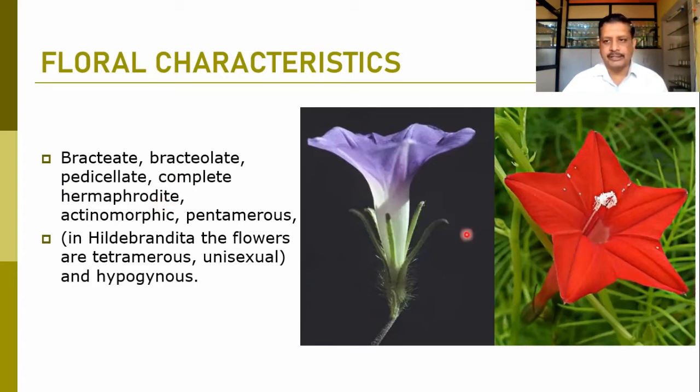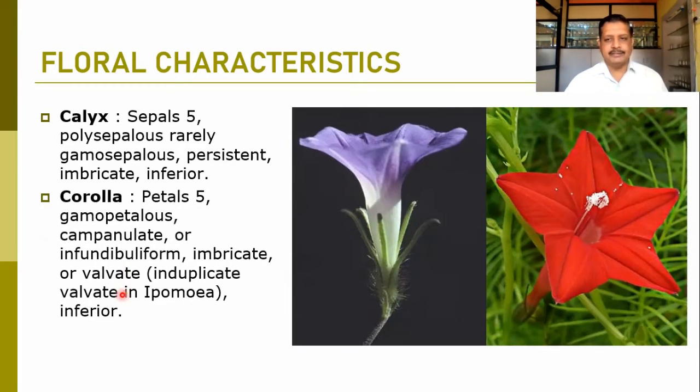It is actinomorphic, where all the corolla whorls are of equal size and shape. And these are mostly pentamerous, where the whorls calyx, corolla, and androecium are all in number of 5. So the flower is pentamerous. Some of the members may show the tetramerous condition, where calyx and corolla show four, that is in Hildenbrandtia. There you can find four calyx and corolla and androecium, but the condition is mostly hypogynous. So flowers are typically pentamerous in nature.